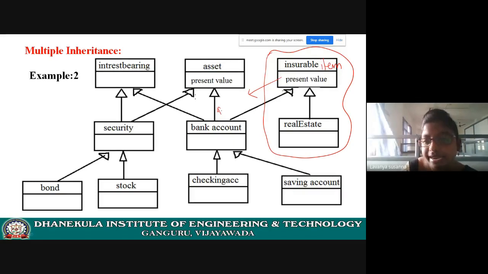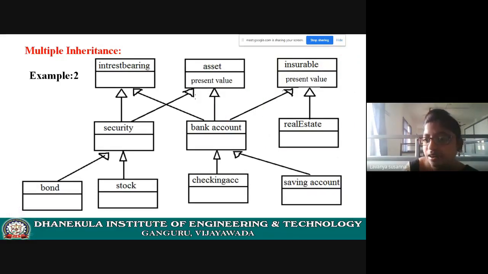to reduce the great loss. To reduce the great loss, so that we are not paying some amount, right? So to reduce that great loss here, it is related to insurable item.